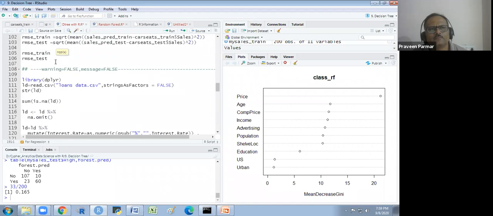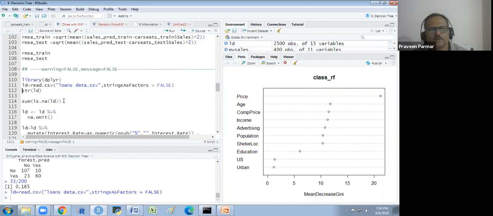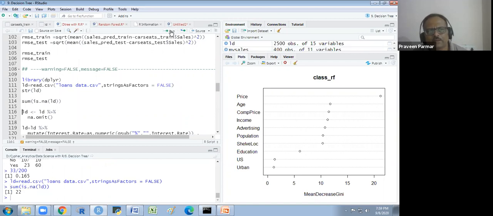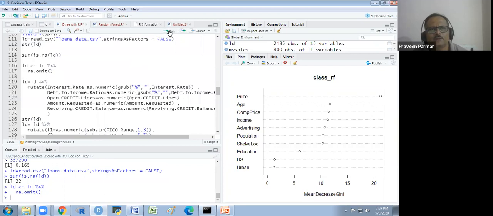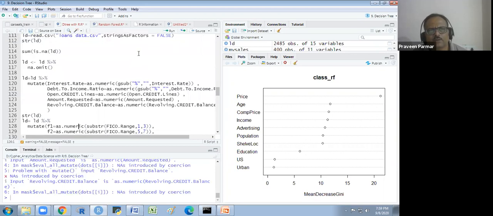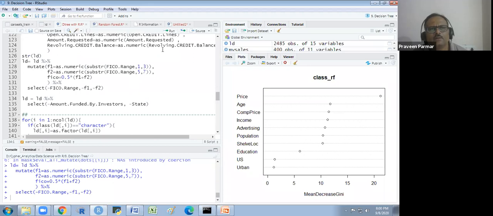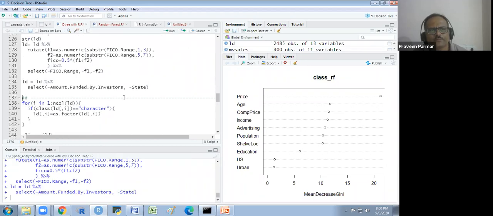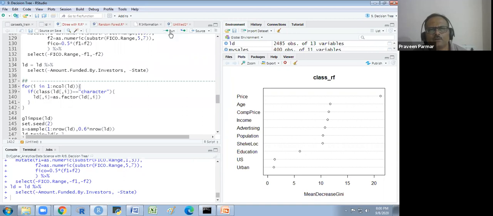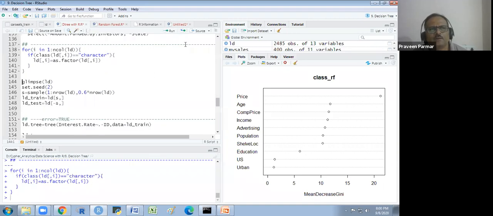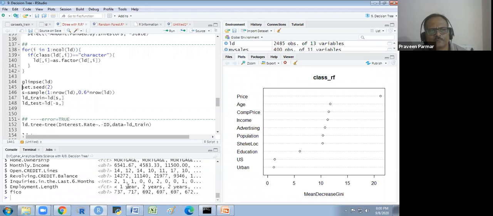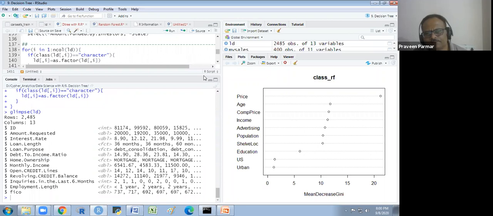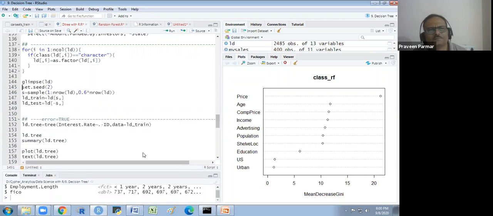Using all this, I will run from here, the data. Then I will use na.omit. Then I do this. Then I remove these 3 variables. And then I convert everything to factor. And then I show the glimpse. So we have this glimpse. Now everything is factor and double. Nothing is character. And now I divide the data into 2 parts.